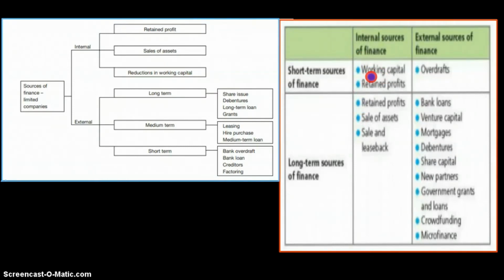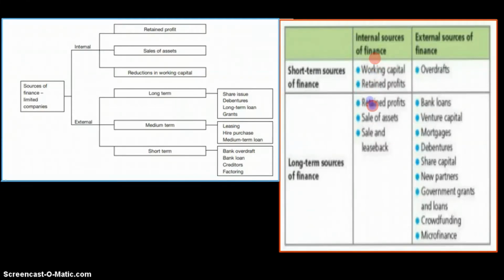So when we say working capital, that means reductions in working capital are what count as a source of finance. How is that? We're going to talk about that in a separate lecture, of course. Today in this lecture we're just classifying these sources of finance. Retained profits, as you can see, are an internal source of finance, because that is a profit that the business makes and flows back. It's your own profit, it's not coming from outside. So that's why retained profits are part of internal sources of finance.